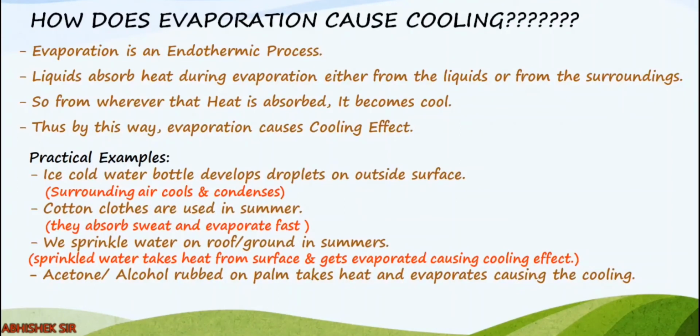Right? You see a practical example. An ice cold water bottle develops droplets when we put it outside. So what happens? Where do the droplets come from? Do they leak from inside the bottle? No. It is the surrounding hot air that cools and then condenses on the bottle. So that is the water from the surroundings.